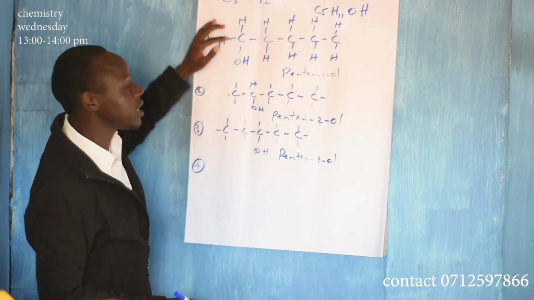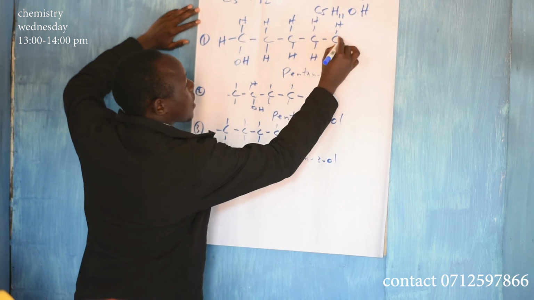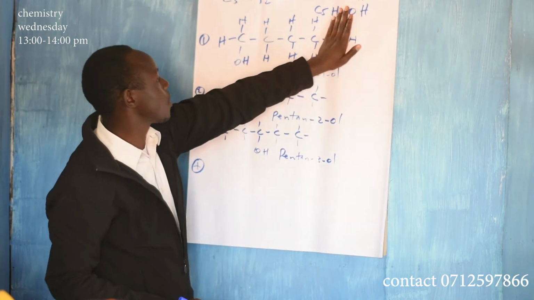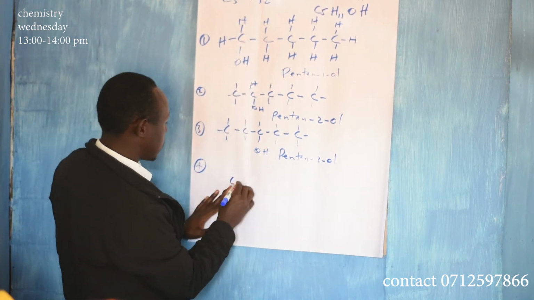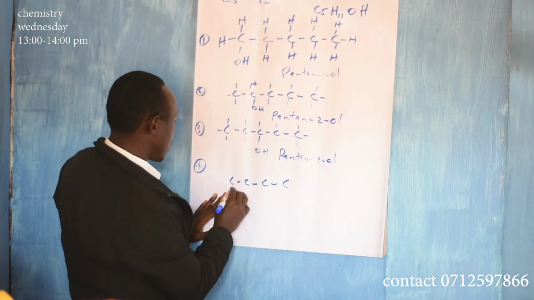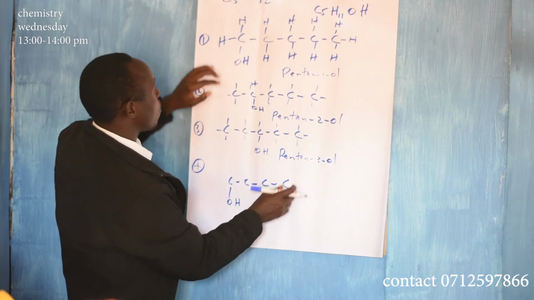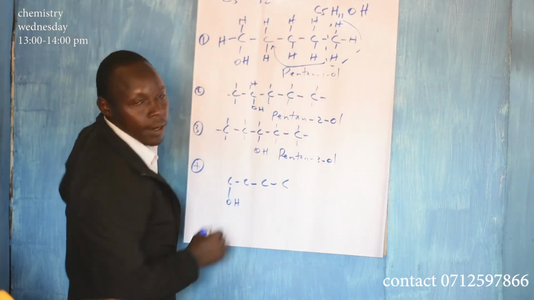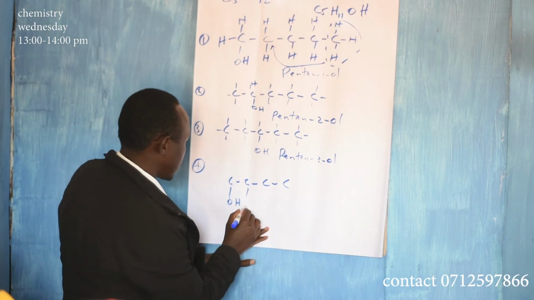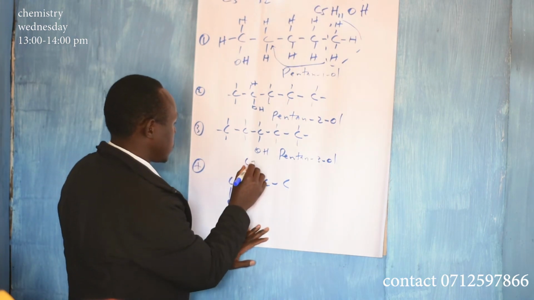Now number 4, you can come back here even. Take the last carbon atom, and bring it to carbon number 2. Okay? So that you have 1, 2, 3, 4. You have OH here. Now we are transferring this carbon atom to carbon number 2. So here you will have a CH3.